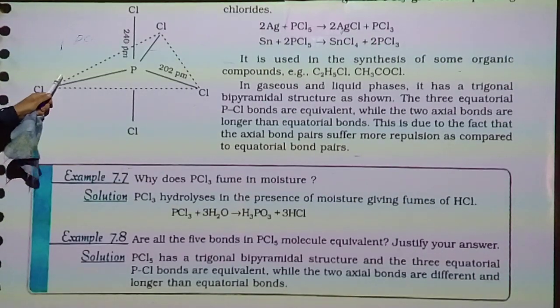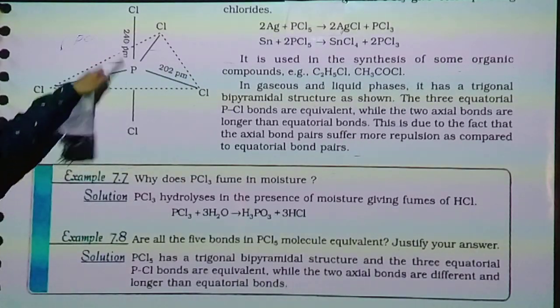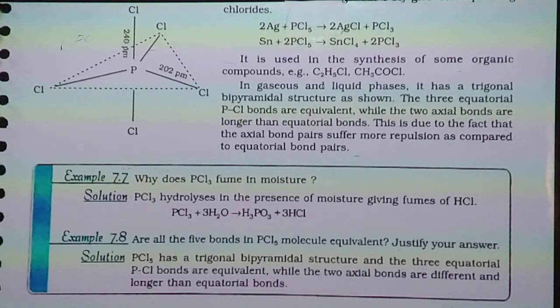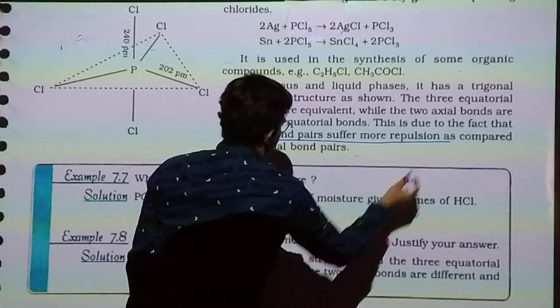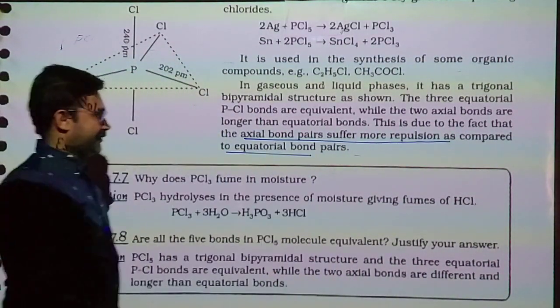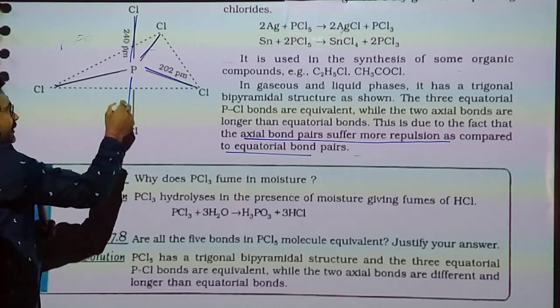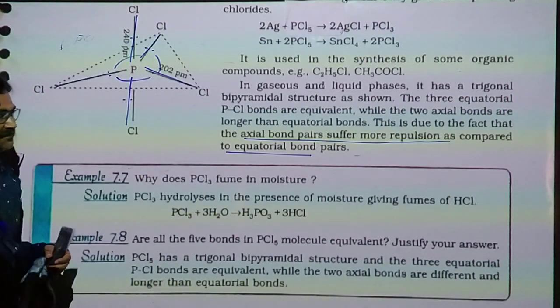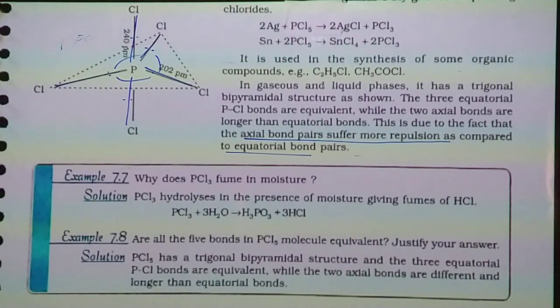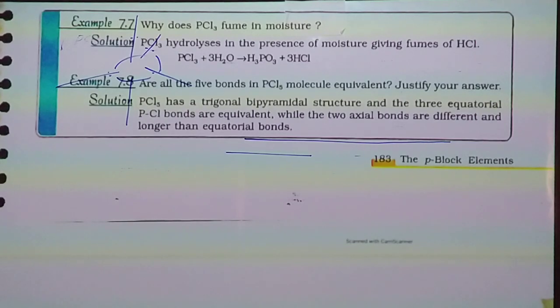The 3 equatorial phosphorus chlorine bonds are equivalent, while the 2 axial bonds are different and longer than the equatorial bonds, because axial bond pairs suffer more repulsion as compared to equatorial. Equatorial bonds are in the same plane; these are called axial. Axial bond electrons have more repulsion, equatorial less. So 2 bonds are long and 3 bonds are short. Understood?